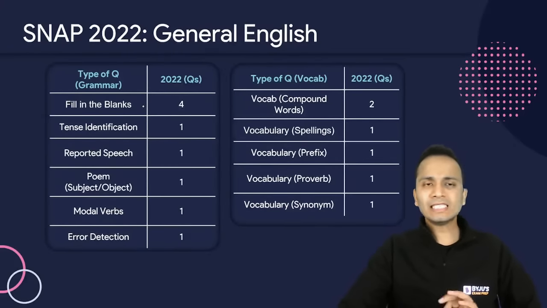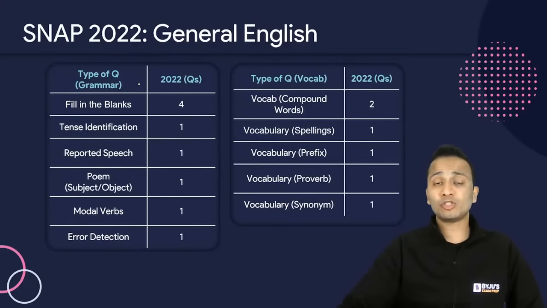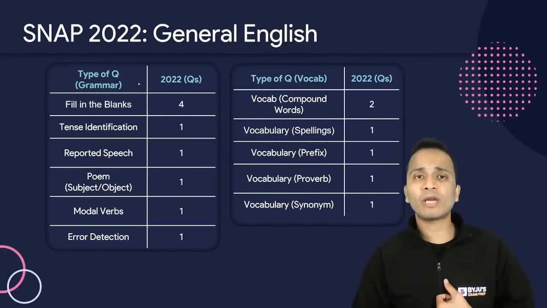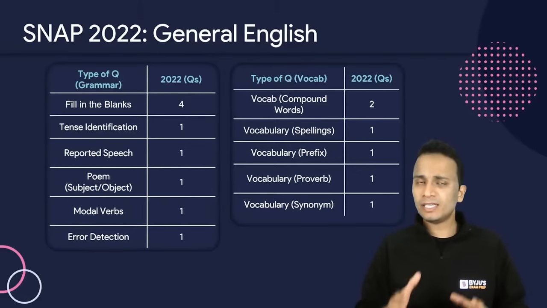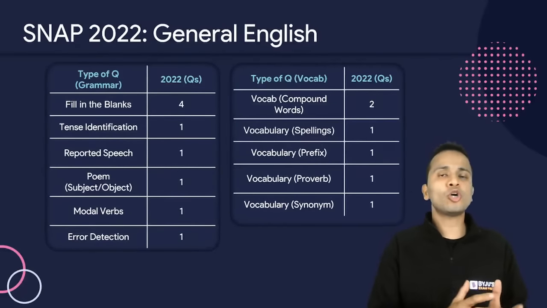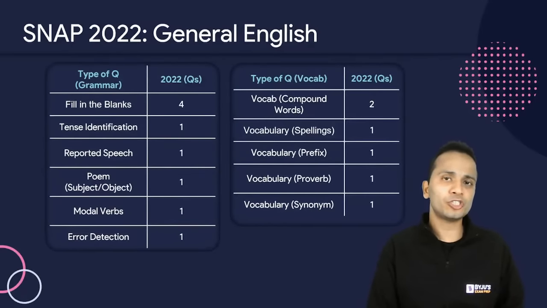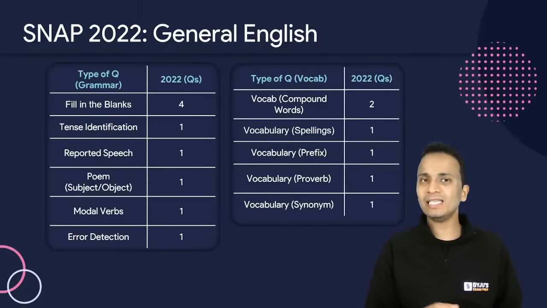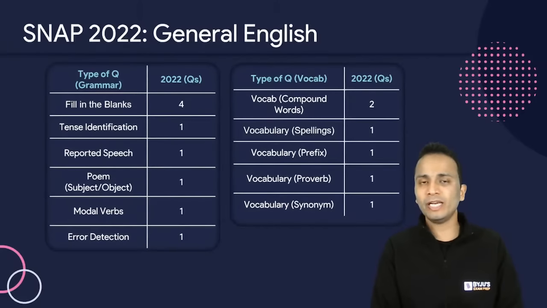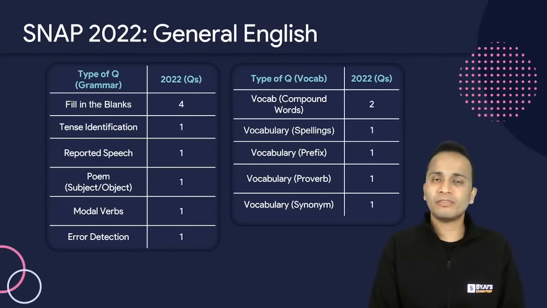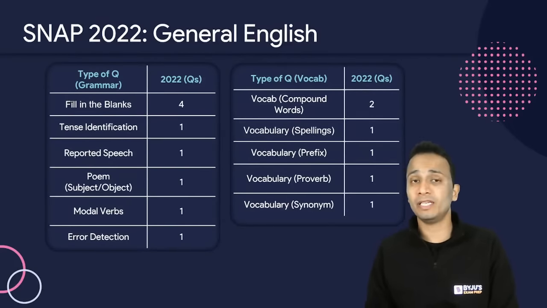Now, the areas that you need to focus on in grammar. If I am weak in vocabulary, then I must focus on grammatical type of questions so that I'll be at least able to score 8 to 9 marks from grammar. If you're not good in grammar, then you'll have to focus on vocabulary, right?